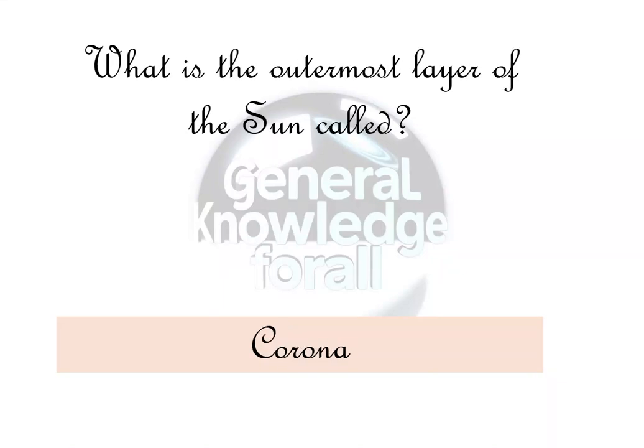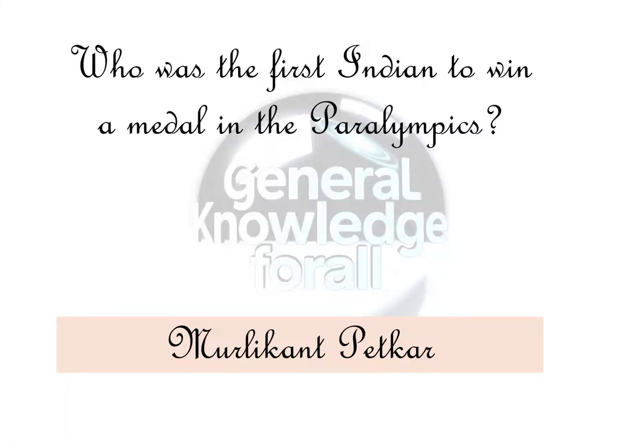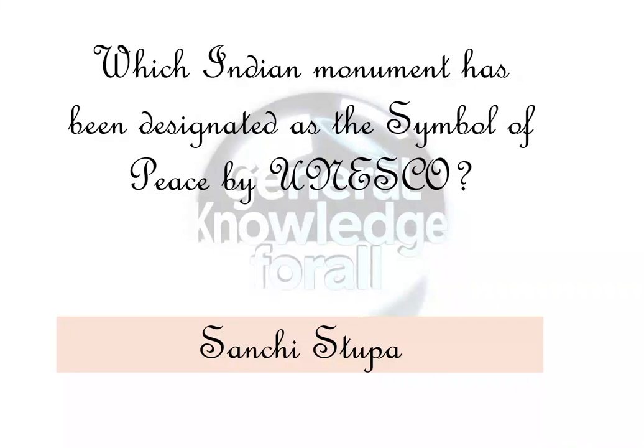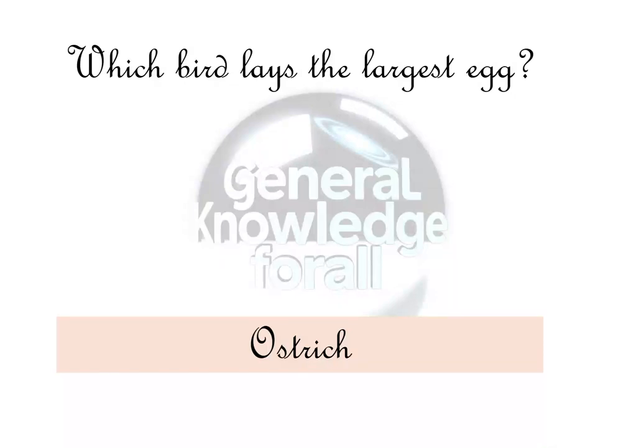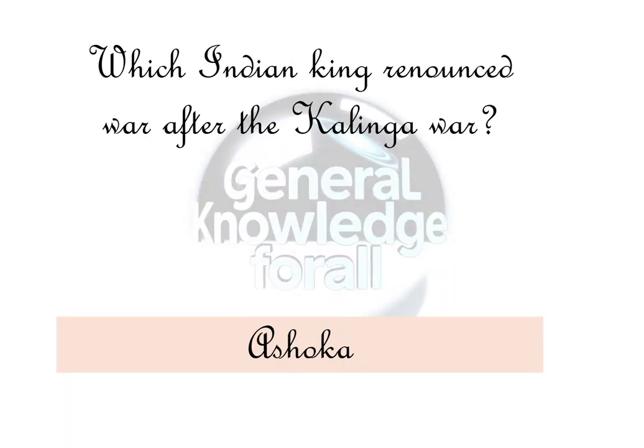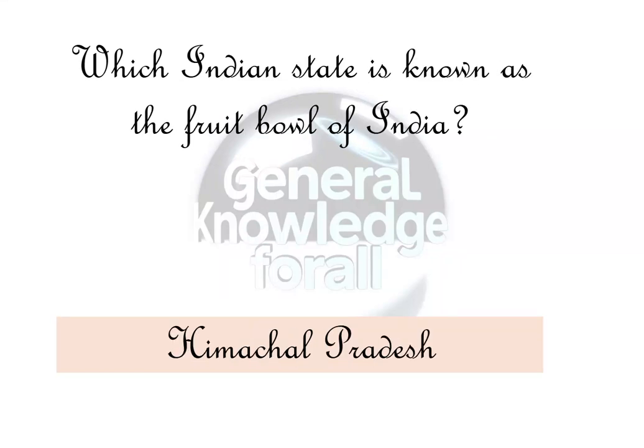What is the outermost layer of the sun called? Corona. Who was the first Indian to win a medal in the Paralympics? Murlikant Pitkar. Which Indian monument has been designated as the symbol of peace by UNESCO? Sanchi Stupa. Which bird lays the largest egg? Ostrich. Which Indian king renounced war after the Kalinga War? Ashoka.